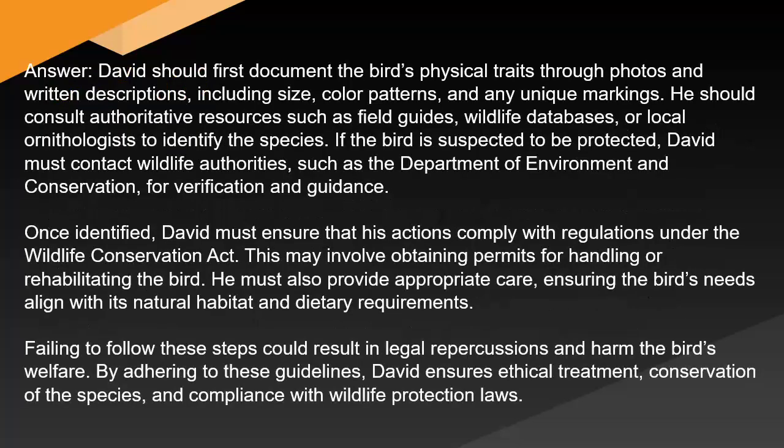Answer: David should first document the bird's physical traits through photos and written descriptions, including size, color patterns, and any unique markings. He should consult authoritative resources such as field guides, wildlife databases, or local ornithologists to identify the species. If the bird is suspected to be protected, David must contact wildlife authorities such as the Department of Environment and Conservation for verification and guidance.